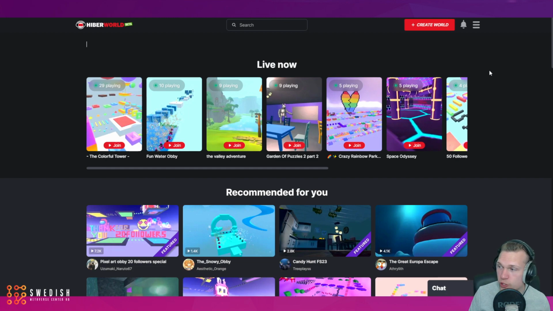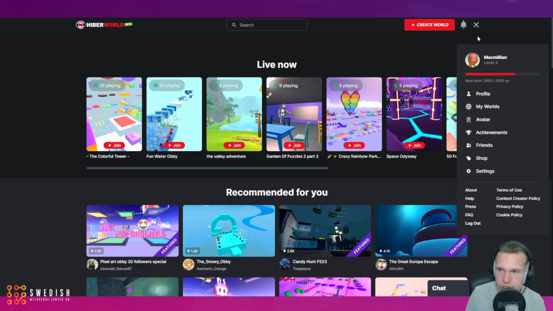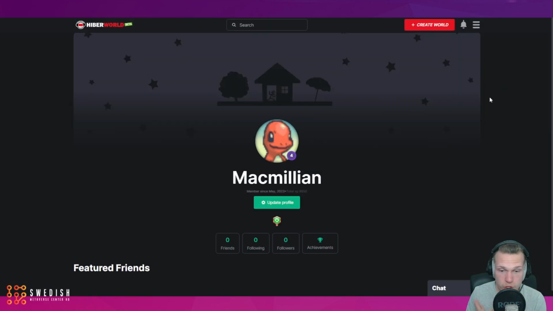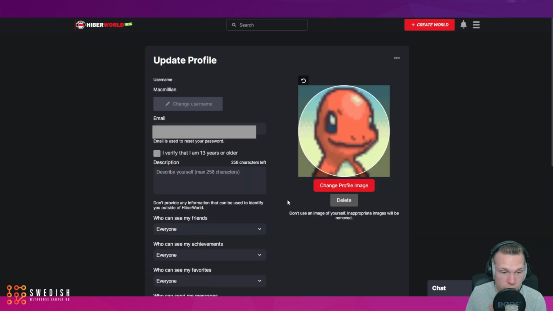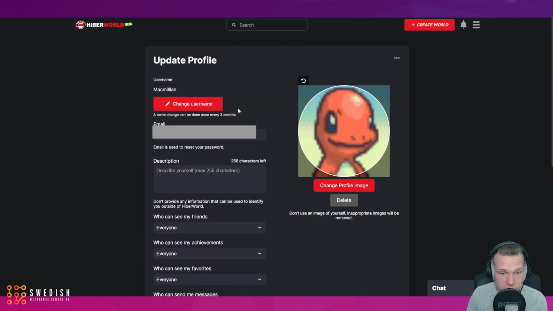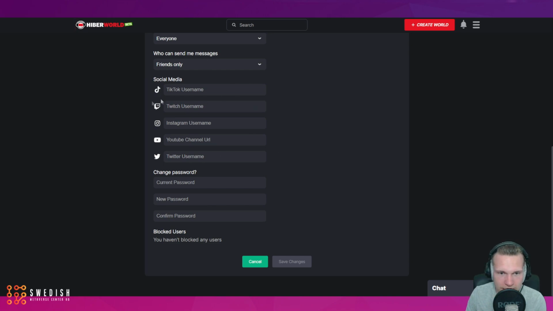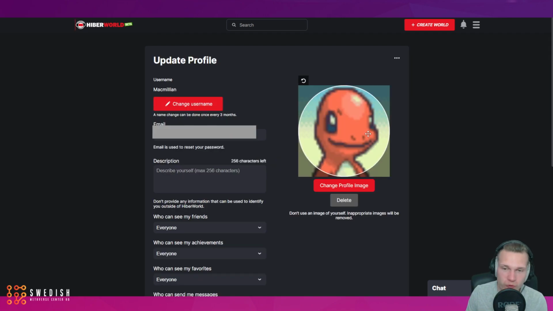And this is one of the first things that makes HiberWorld so unique. Because if you've created an account and you go to the top right, you can see that I have a profile and I can edit my profile. First off, you have the basic things like my friends, my followers, but you can update your profile, and here you can change your username, add your social medias, and change your profile picture. I just added a Charmander because I wanted to try this feature out. But yeah, it's extremely unique. I haven't really seen this anywhere else in the metaverse so far.